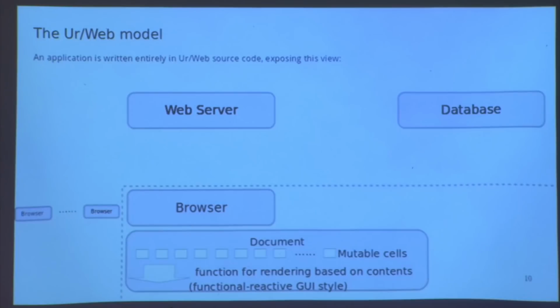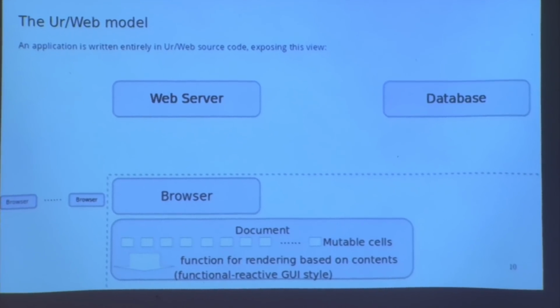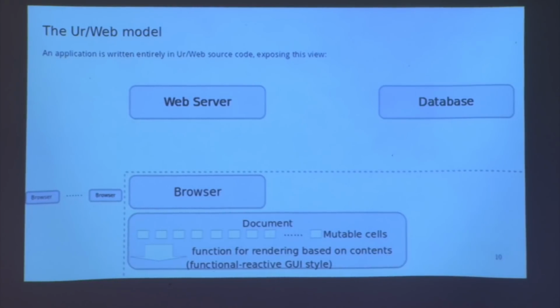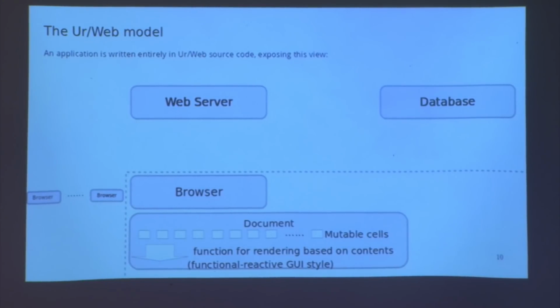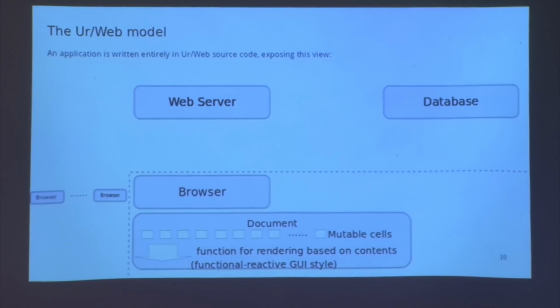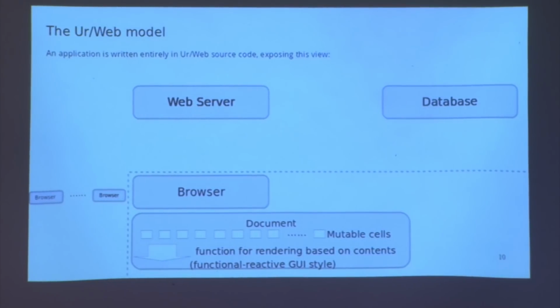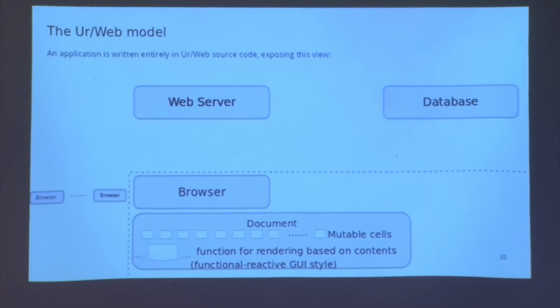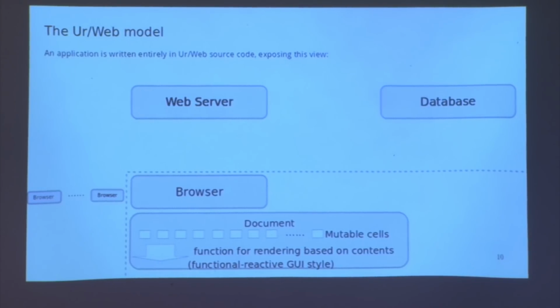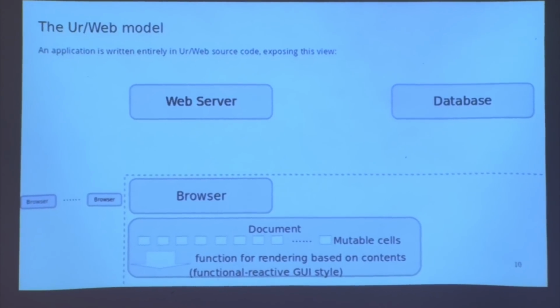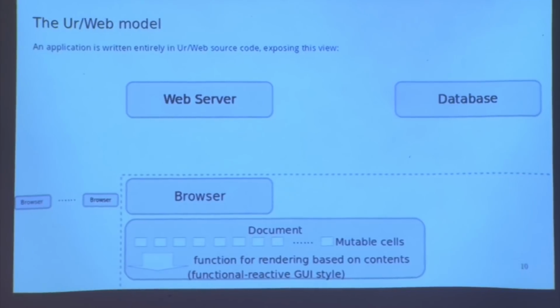And then we have to take the result and use it to change the page that the user sees. Otherwise, it wasn't a very useful request to make. So the model in Ur Web is very different from the standard document object model that browsers expose directly. The basic idea is something called functional reactive programming, which I won't try to explain in too much detail because I know it requires a non-trivial grokking of functional programming first, even if we cut off that reactive part.